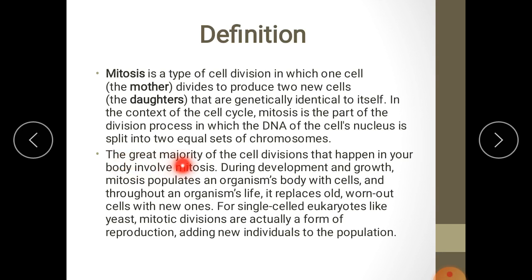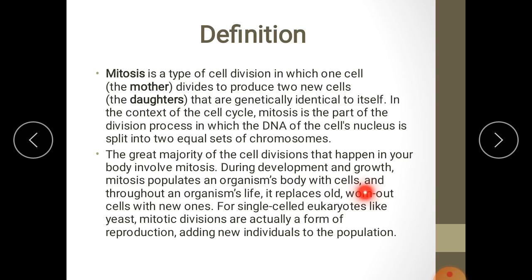The great majority of the cell divisions that happen in your body involve mitosis. Our body cells develop through this type of cell division. During development and growth, mitosis populates an organism's body with cells.